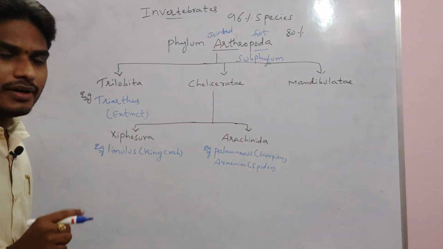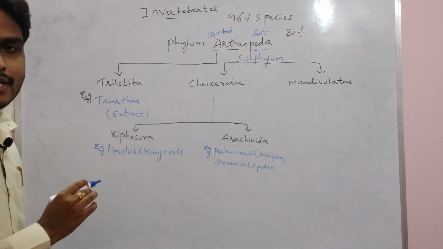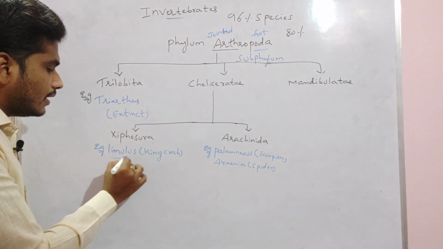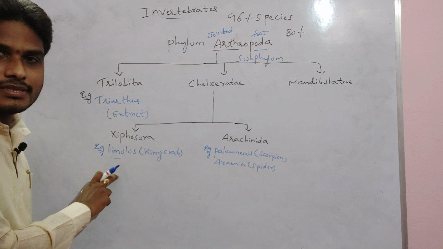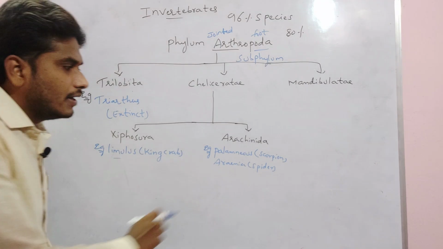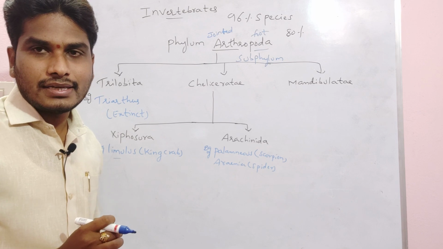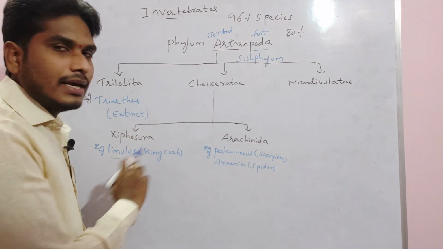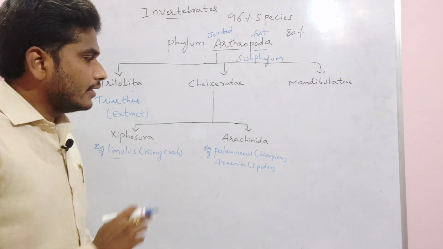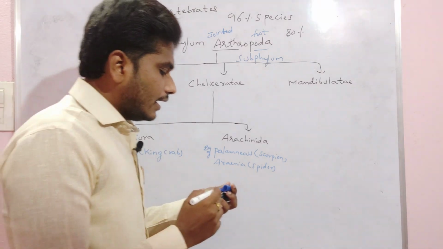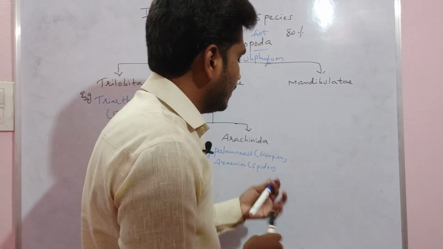And a very, very important point here. In the xiphozoorans, that means in the king crab, the respiratory organs are the book gills. In the arachnidans, the respiratory organs are the book lungs. And Malpighian tubules are the excretory organs, common to both. This is about the class Cheliceratae, and then about the subphylum Mandibulata.